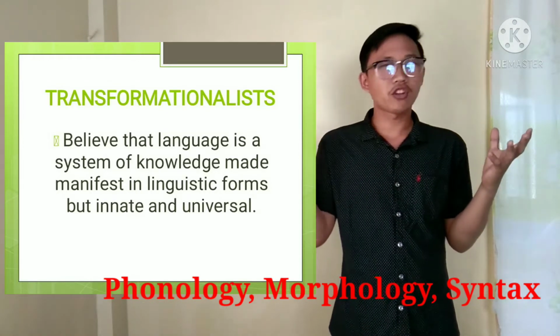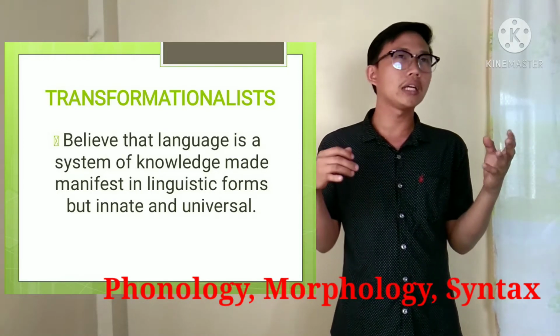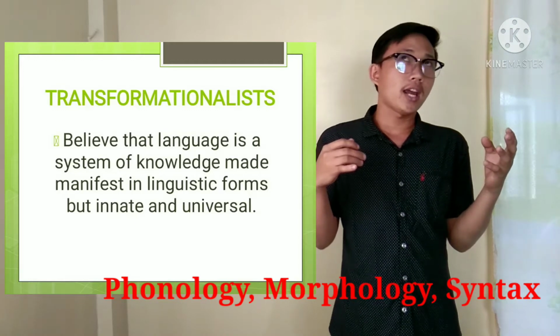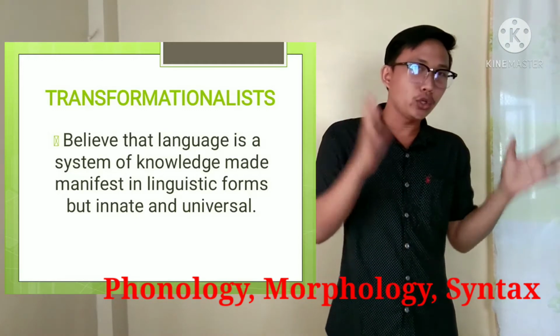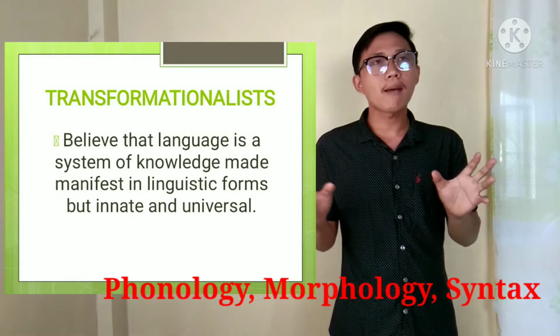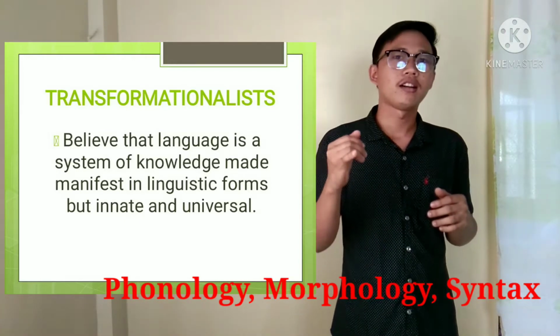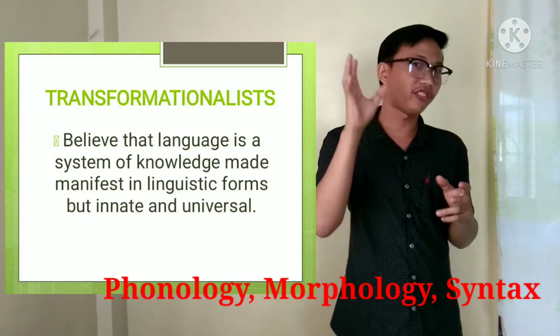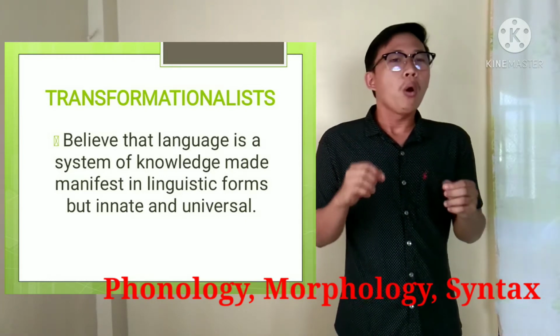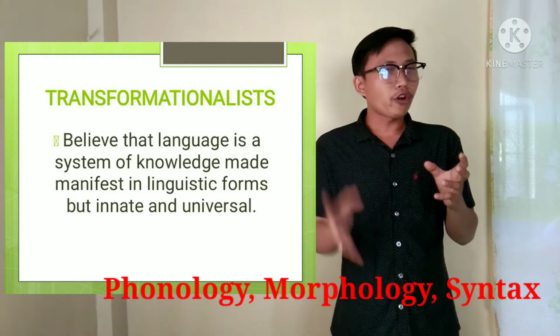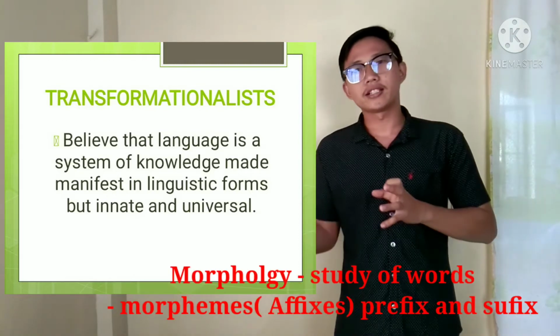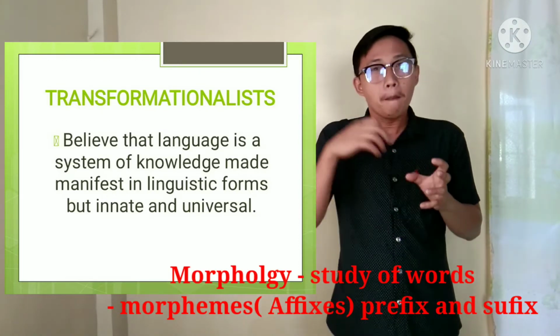When we talk about phonology, we are dealing with the smallest units of sound. Examples are r, b, p, s, t. Those are some examples of phonology. Now, morphology is the study of words, and it consists of morphemes.